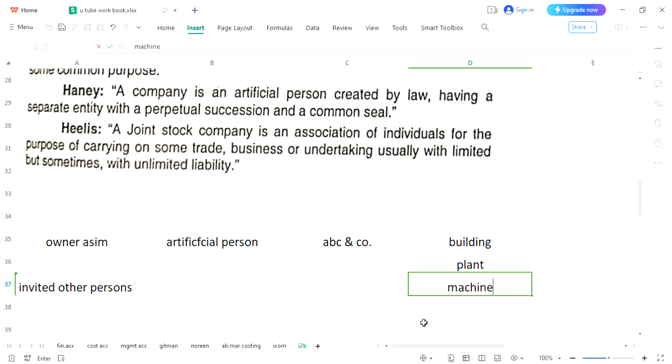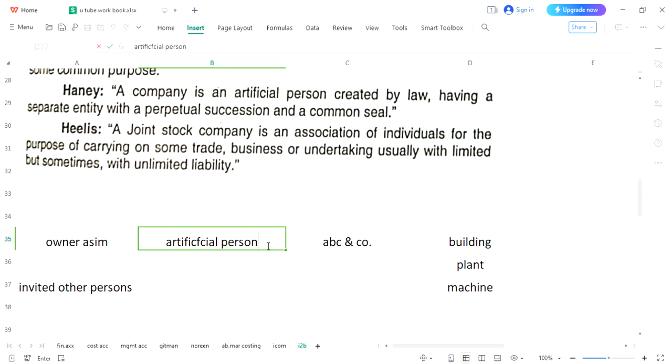The owner of this machine would be ABC and Company, an artificial person, and Asim and other persons would not be the owners. So that is why the second word which you will use is an artificial person with limited liability.